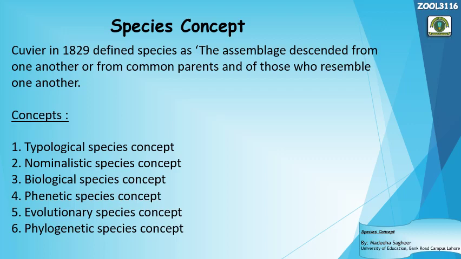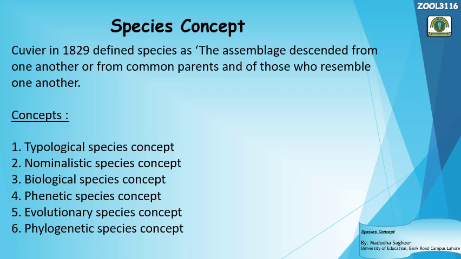He was also a naturalist and a paleontologist, Cuvier, and he gave this definition on which the modern concepts of the species have been developed: that it is the assemblage descended from one another and from common parents, and who resemble one another morphologically. This is what is known as the species according to Cuvier. But different concepts have been given by different biologists. We are going to talk about all of these one by one.